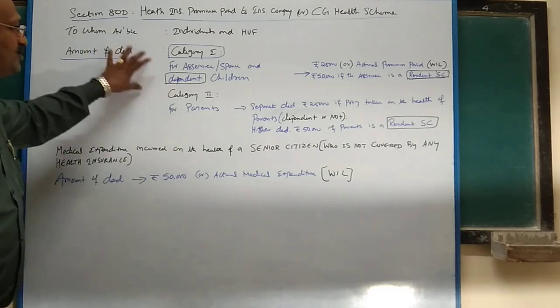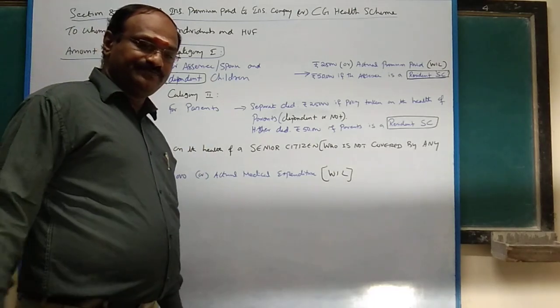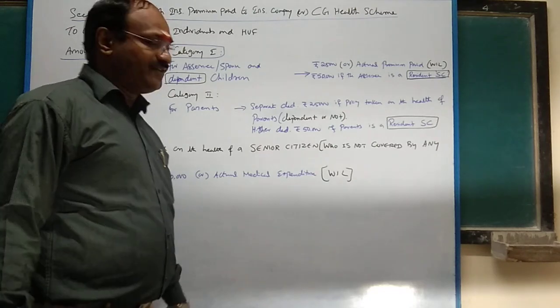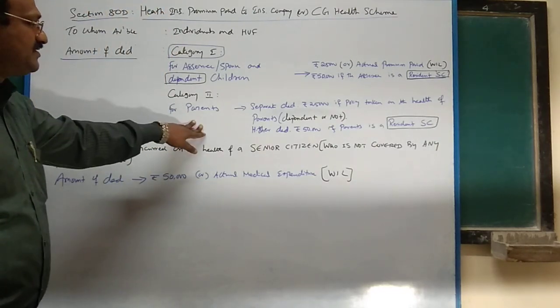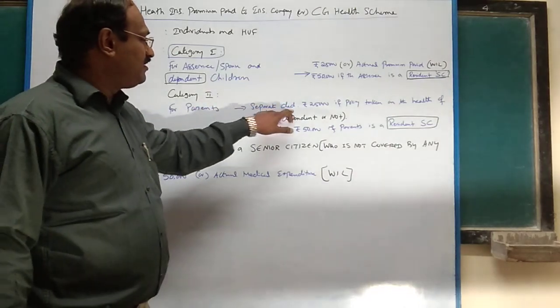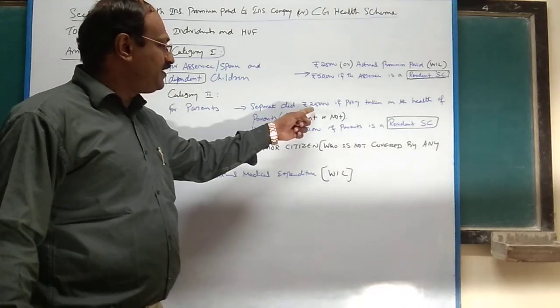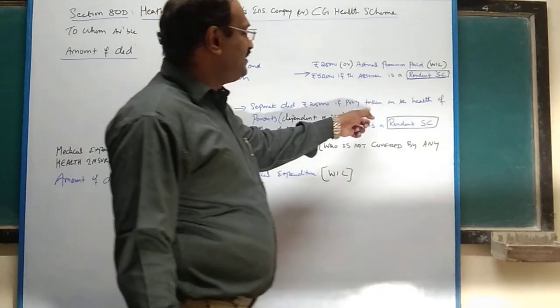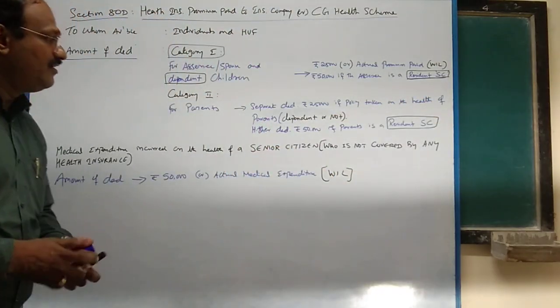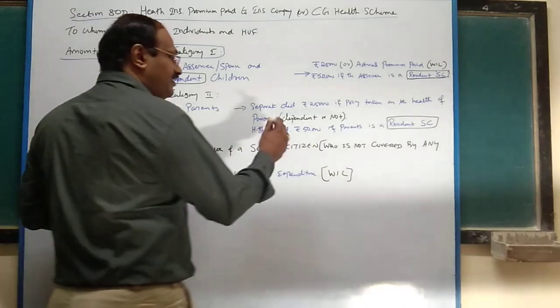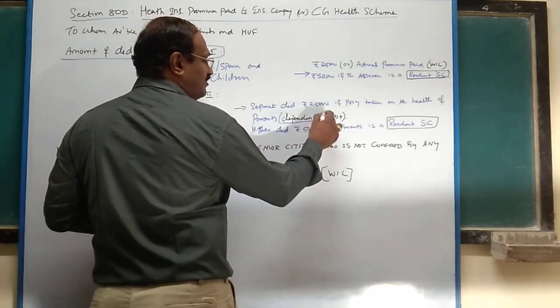Next, category 2. This is health insurance not only for the assessee but also for his parents. So category 2 is for parents. A separate deduction, repeat, separate deduction of 25,000 rupees if the policy is taken on the health of parents. Here, very important, whether dependent or not.